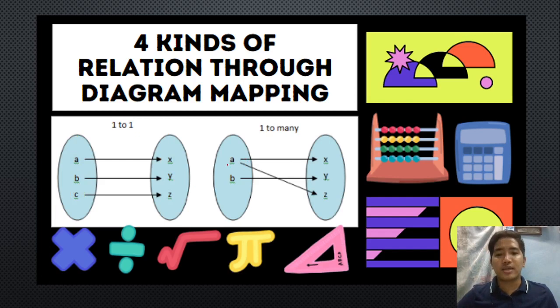In one-to-many, we have A, napunta siya kay X, then napunta siya kay Z. Tapos si B naman, sa isa lang din siya napunta. So focus tayo dito sa A na napunta kay X, tapos napunta rin siya kay Z. Okay, one, papunta sa many. Bakit many po ito, sir? Dalawa kasi sila, kaya po sila ay many. Yung isa, papunta sa many.